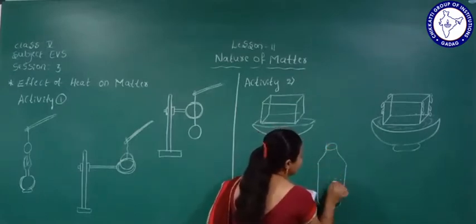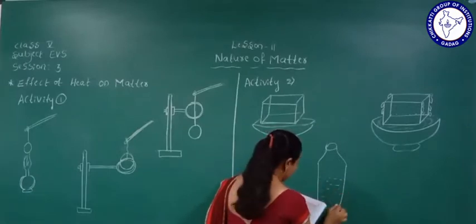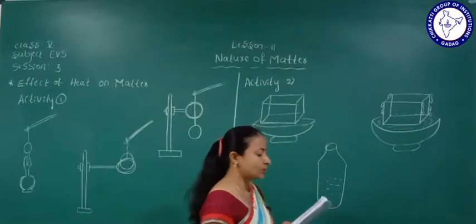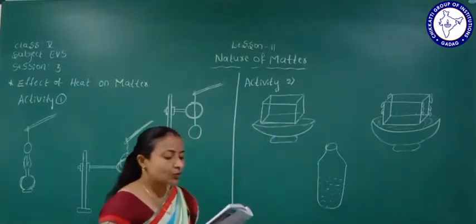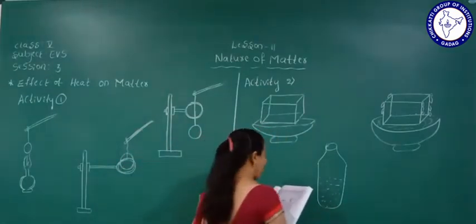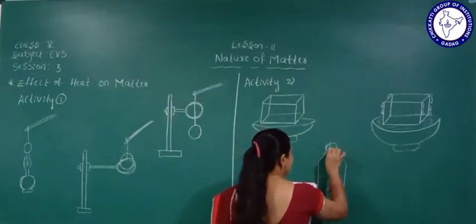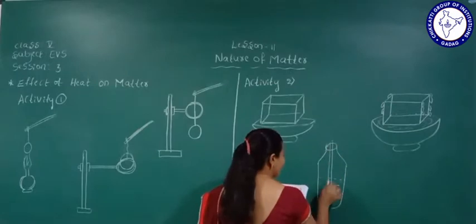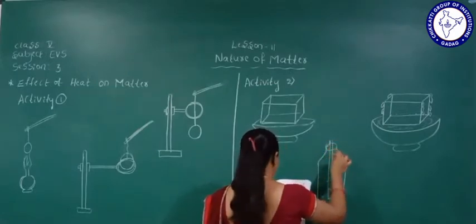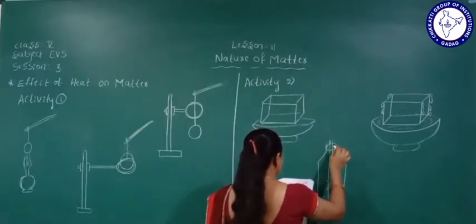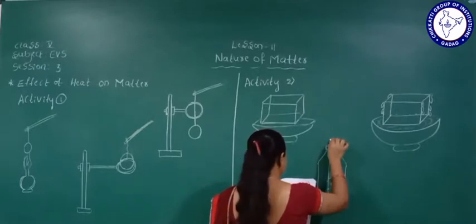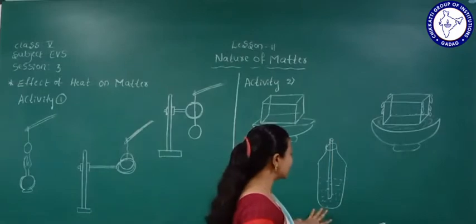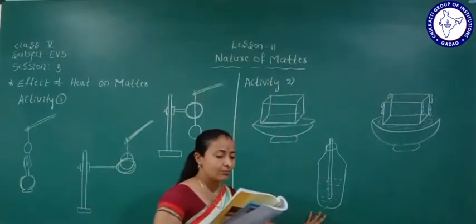Half of the bottle will be filled with colored water, and close it with a single hole cork. Through the single hole cork we will insert a transparent tube in the bottle.